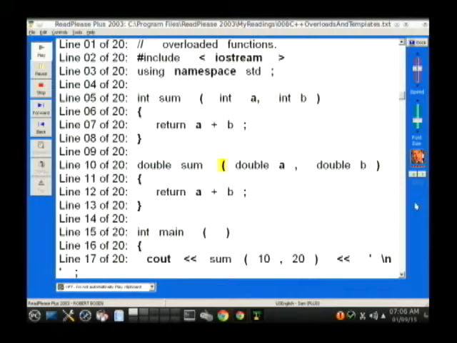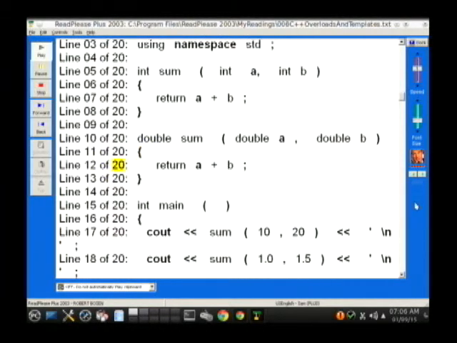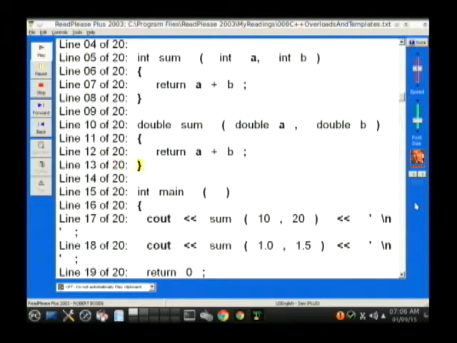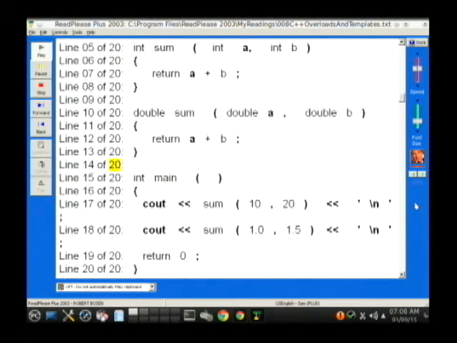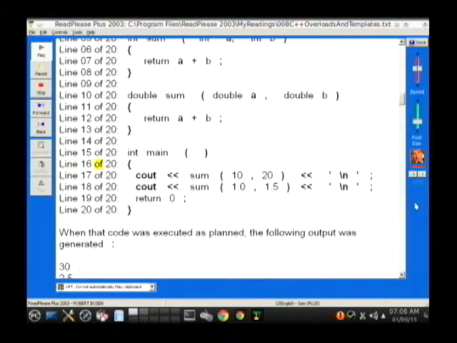Line 10 of 20: double sum (double a, double b). Line 11 of 20: open curly brace. Line 12 of 20: return a+b;. Line 13 of 20: close curly brace. Line 14 of 20: blank. Line 15 of 20: int main (). Line 16 of 20: open curly brace.